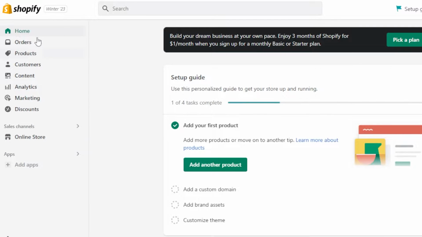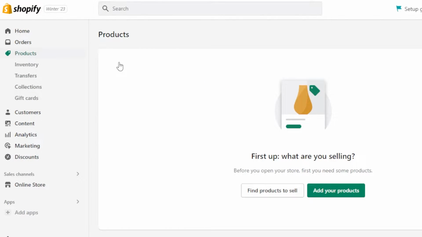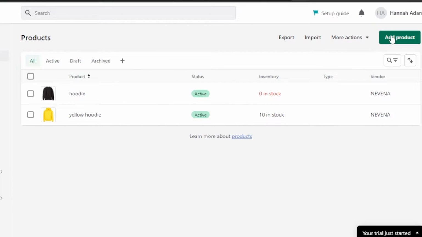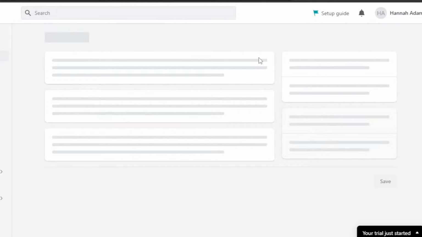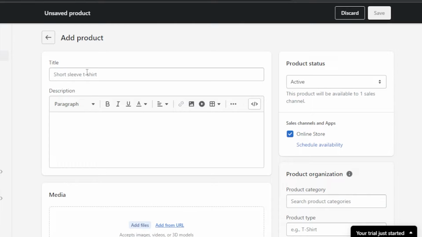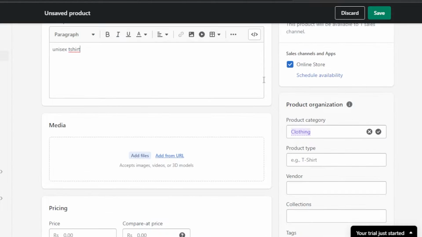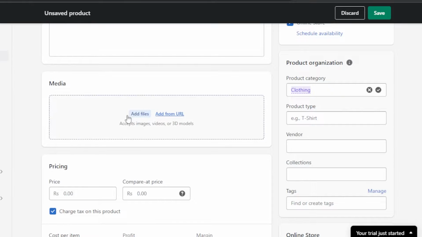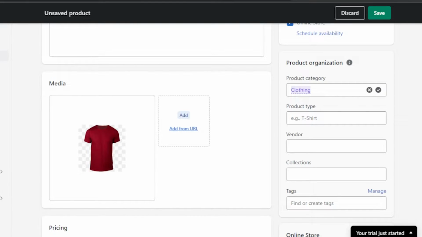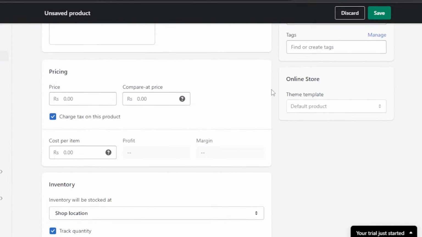How to create a product on Shopify? You can go to shopify.com and then you will go to the product here. Let me show you how to add a product. It's actually really easy. Click on add product and it will take you right here. You have to enter a title. So I'm just gonna add the title of, let's say, a t-shirt. Then we can add a description for the product here. Then we have to upload media where we can upload files, different images, videos, and even 3D models. So this is the file that I have uploaded. And then we have the pricing that I will add here.